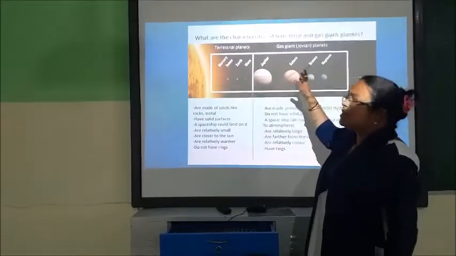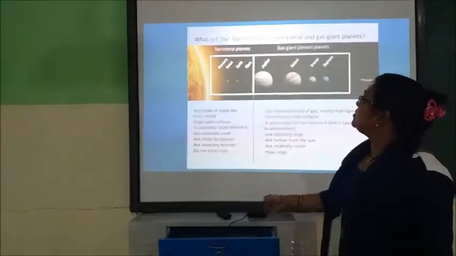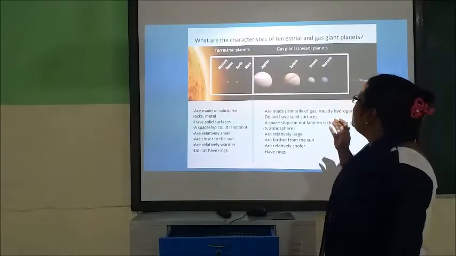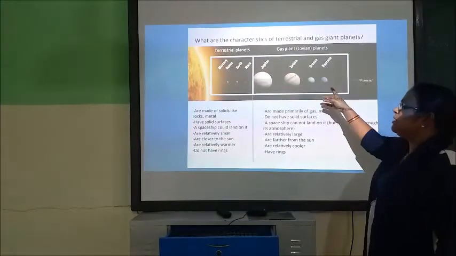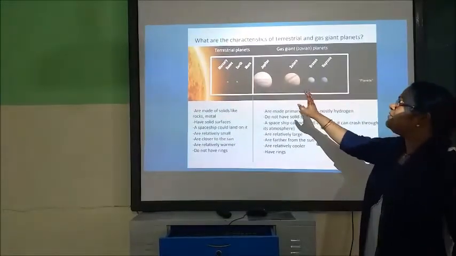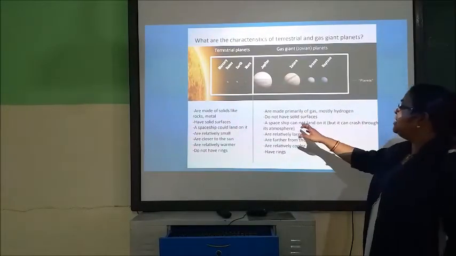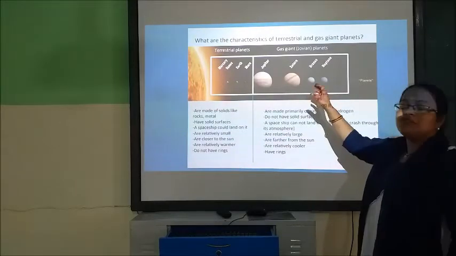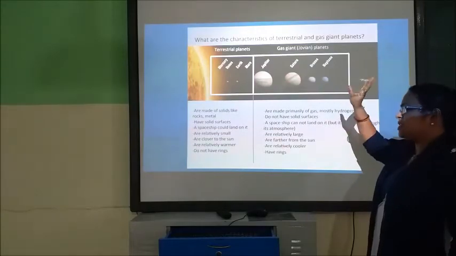Now, what are the characteristics of gas giant or Jovian planets? They are made up of gas, children. Mostly they are made up of hydrogen gases. They do not have a solid surface, so a spaceship cannot land on them. Rather it can crash through the atmosphere.